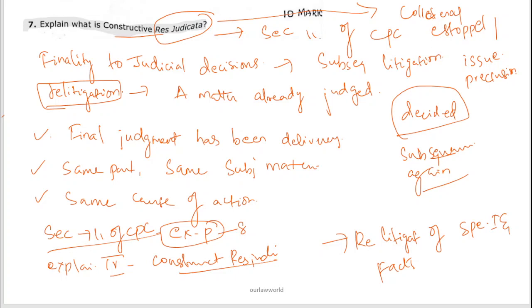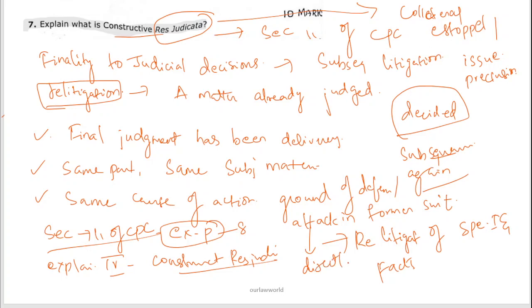Explanation 4 states that any matter which might and ought to have been made a ground of defence or attack in the former suit shall be deemed to have been a matter directly and substantially in issue.